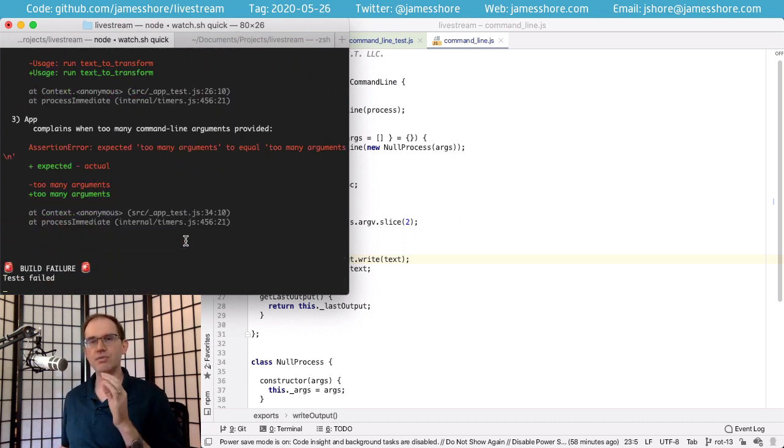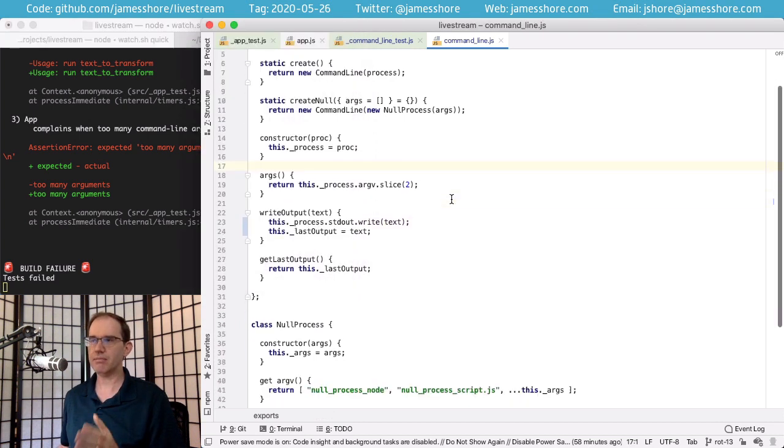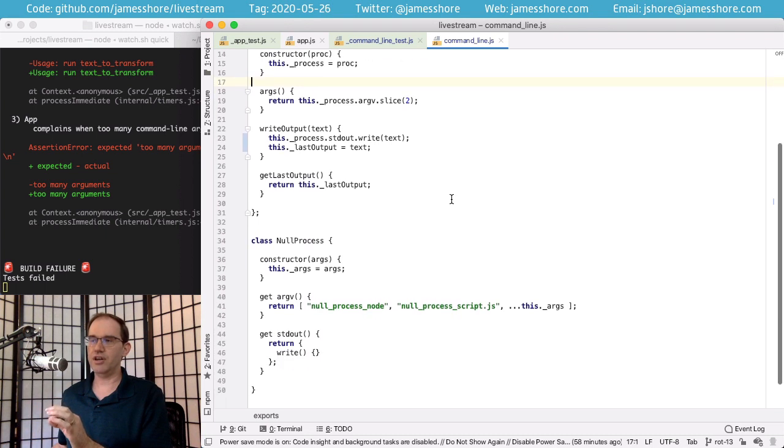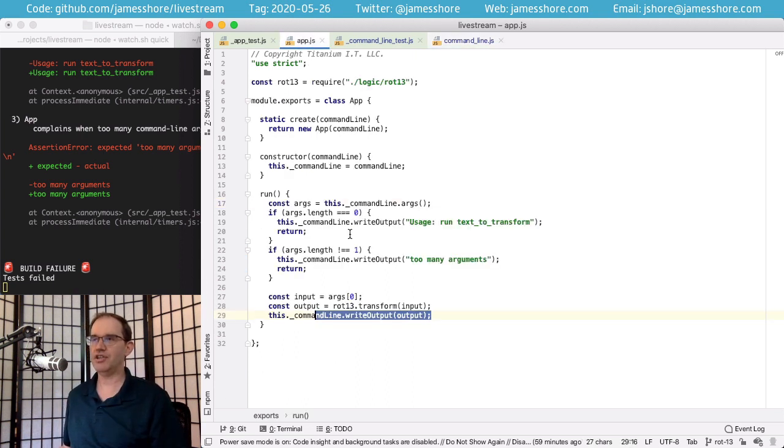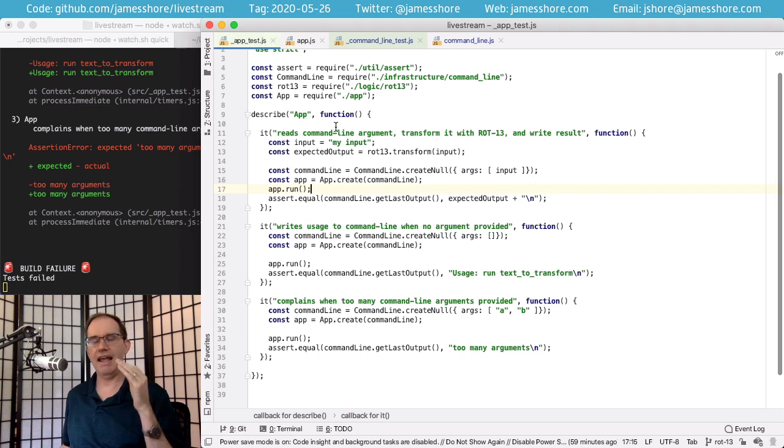And this is what makes the, I think, slight ugliness, or you might think it's a lot of ugliness, however much ugliness this is for using the null process and the nullable infrastructure wrapper, this is what makes it worth it. Because now we have the benefits of the integration tests without the costs. We don't have the speed hit, we don't have the complexity, we don't have to write our test twice. We just write our application tests per normal, and they detect integration errors.